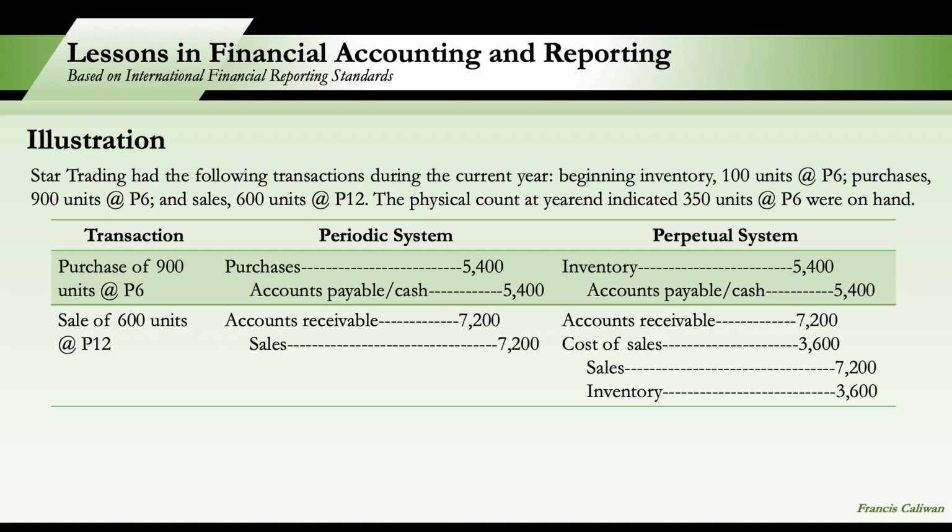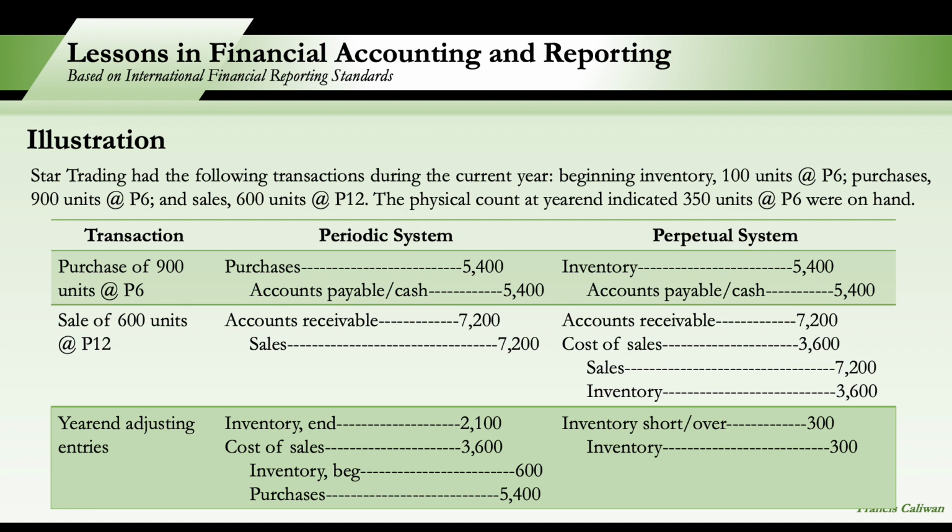And to record the change in inventory, we credit inventory for the cost, which is 600 times 6, that's 3,600, and we debit cost of sales for 3,600. So always remember, movements in the inventory are recorded at its cost.